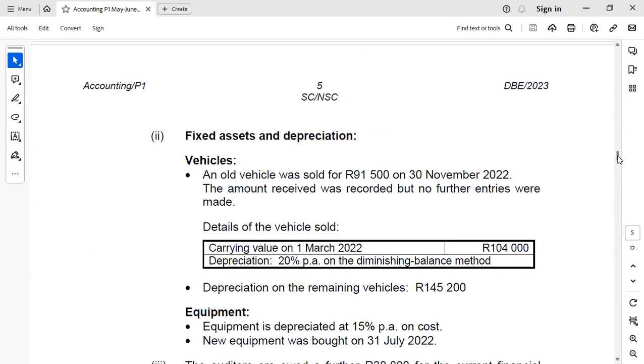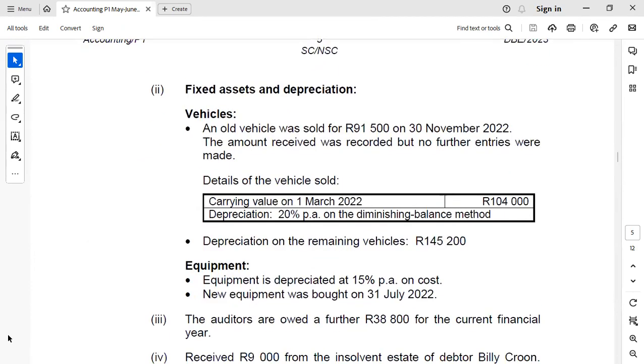Okay, so this question you should be able to answer. As I've said, this is this year's paper. We will discuss this paper when I go through it. I will definitely make a video on this. It's just for me to show you how far we are. So we are right at the end. By now, you should be able to answer any depreciation or asset disposal question.